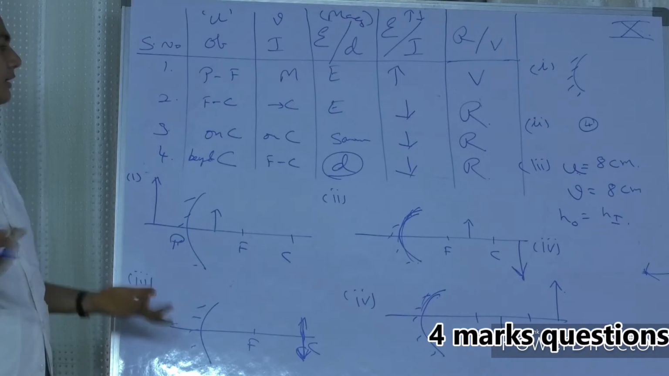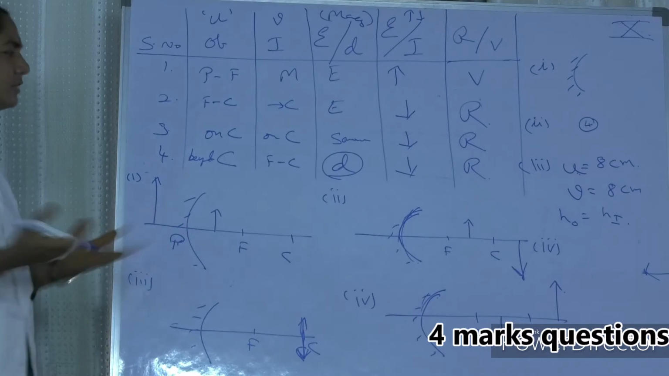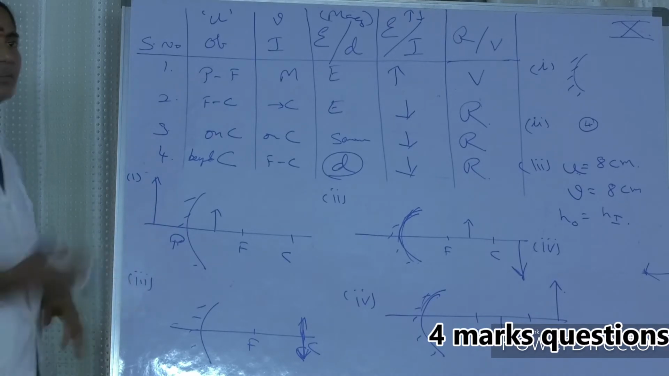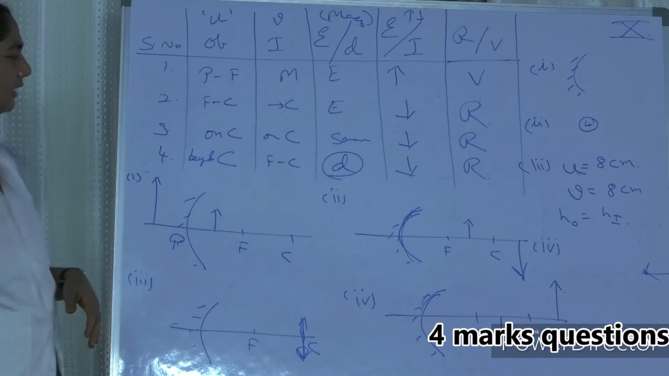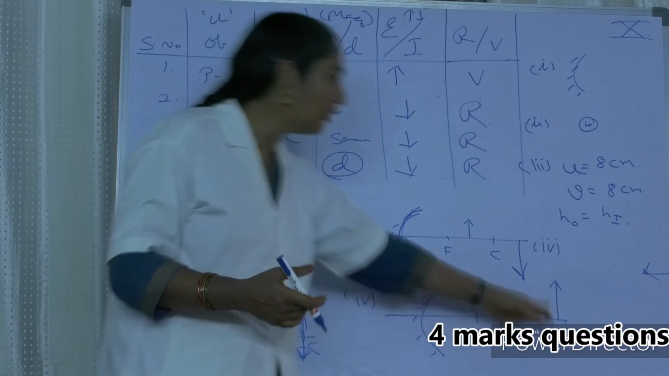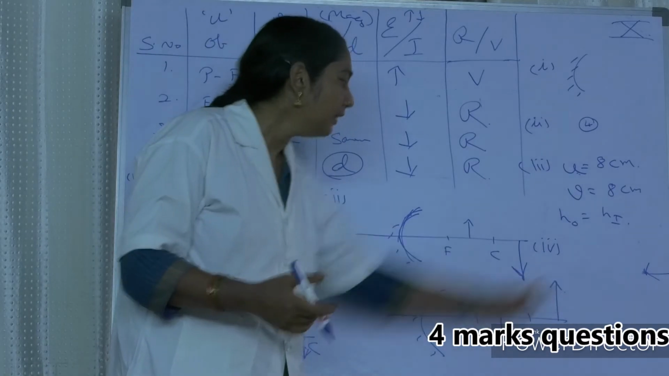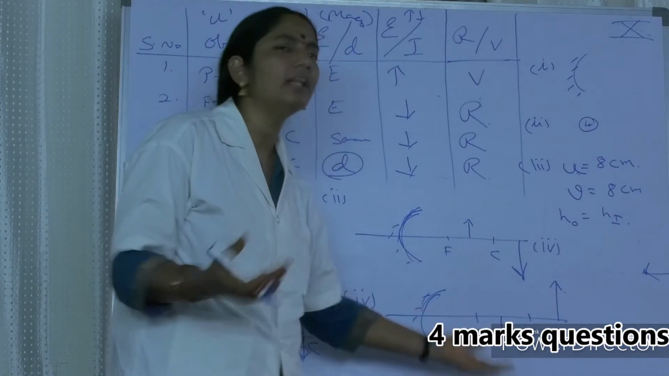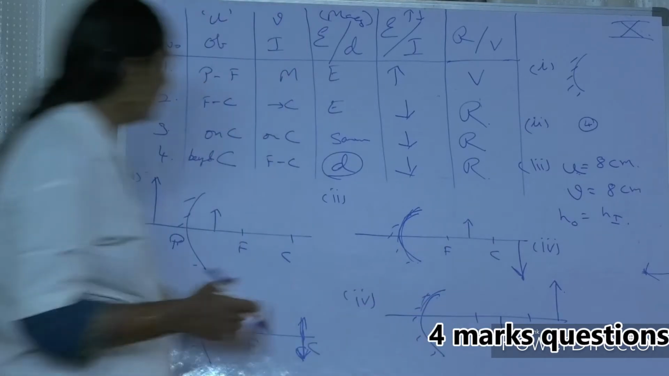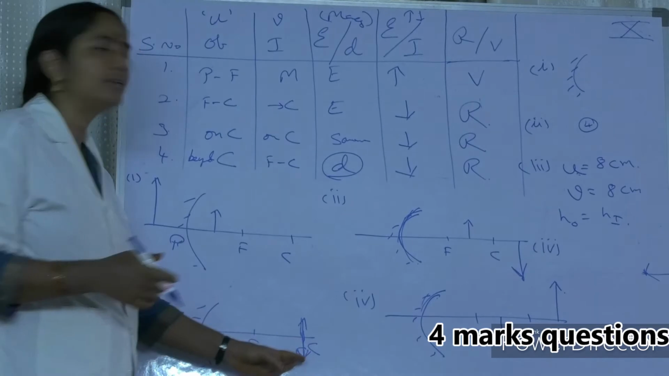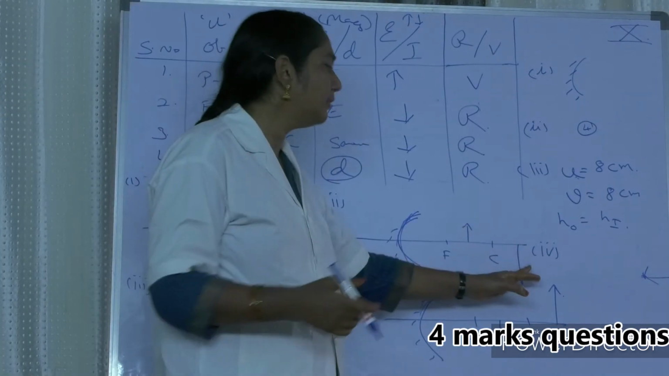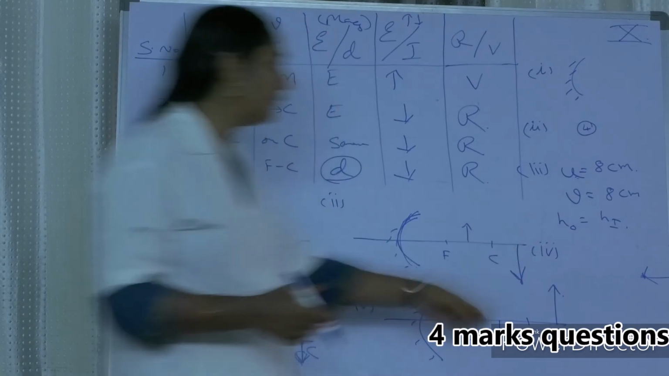Again, he is asking you at different positions in front of the concave mirror, what is the position of the image. So you have to draw all the cases. Case 1, case 2, case 3, case 4. Case 1, you can draw this beyond C. It is formed between F and C. All the ray diagrams you have to draw. Again, you put your object at C. It is formed at C. Again, between F and C, the image is formed beyond C, magnified.